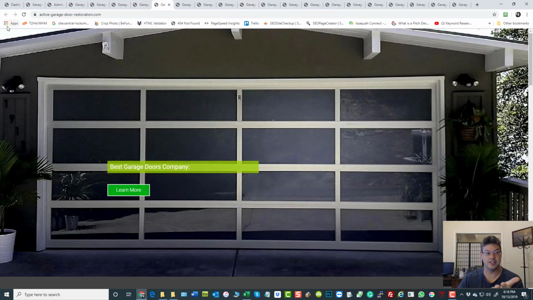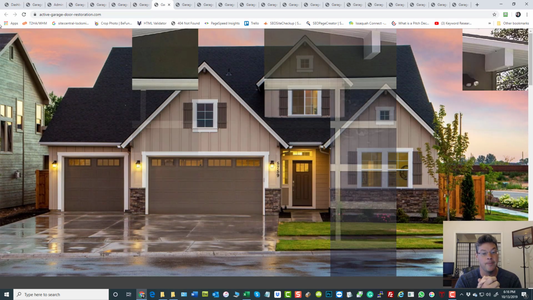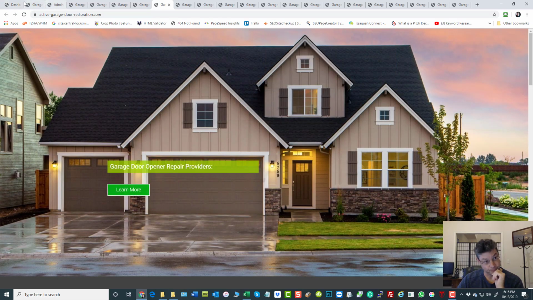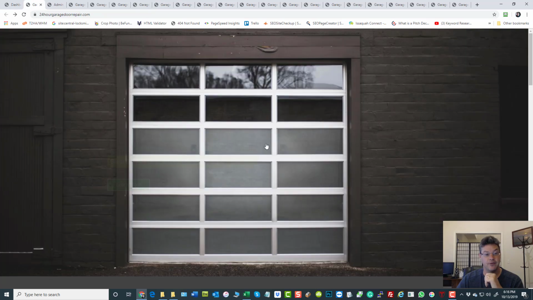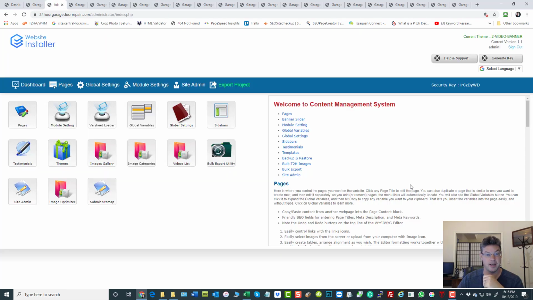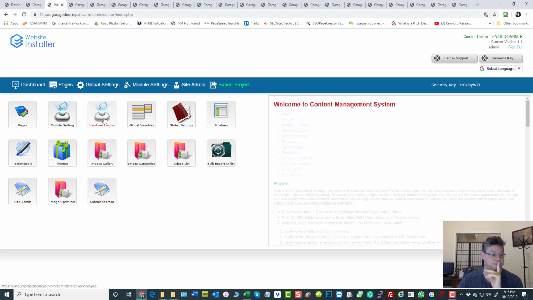That's no good for SEO. That's no good for Google. Google's going to see it as plagiarized. We don't want the front page of every website to be the same now. We want them to be totally different. So again, if we were to walk into the admin panel of one of these websites, how would we make it different manually? Let me show you.